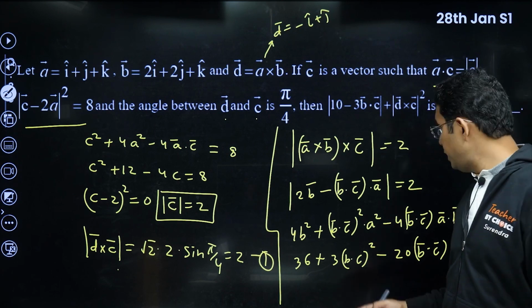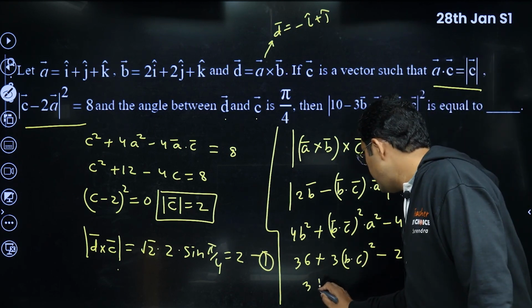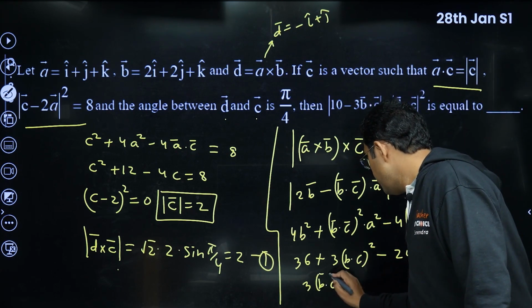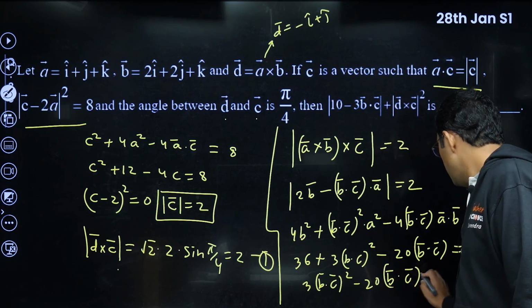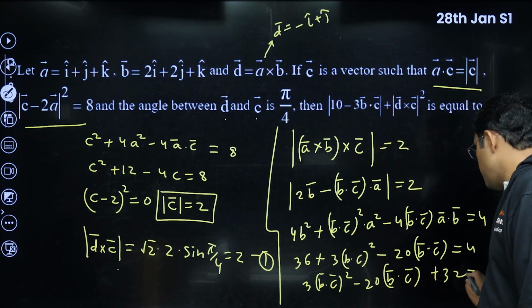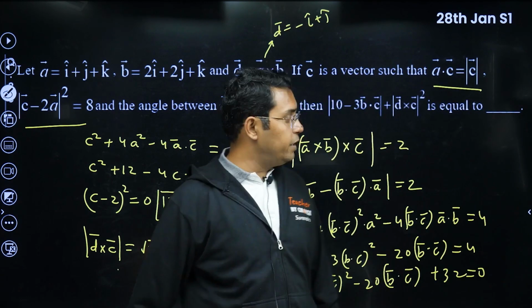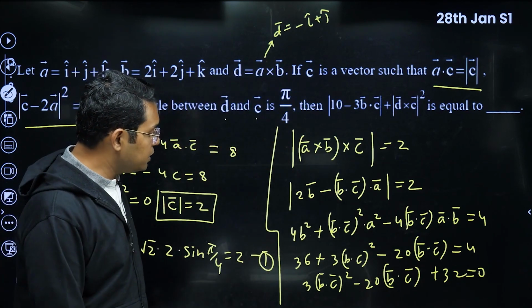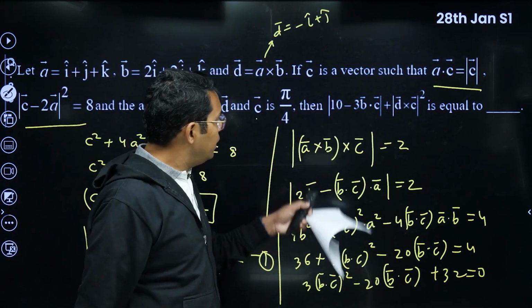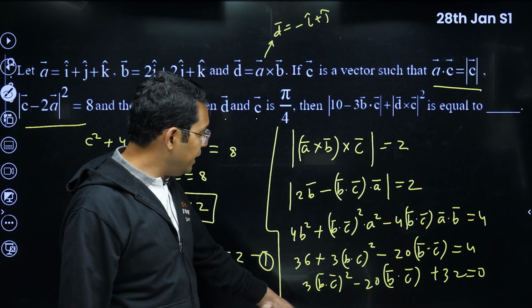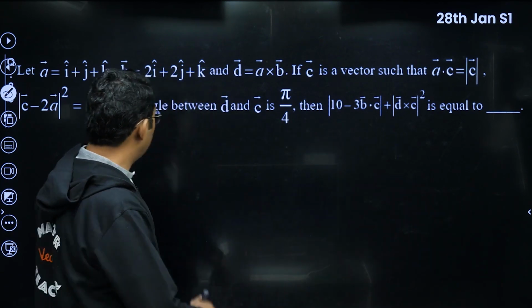So we get a quadratic for B dot C. We are getting 3 times B dot C square minus 20 times B dot C plus 32 equal to 0. Now you can solve this quadratic. You will get two values of B dot C. In fact, they have asked in such a way that whatever value you get, your answer will be the same. Let me do it.